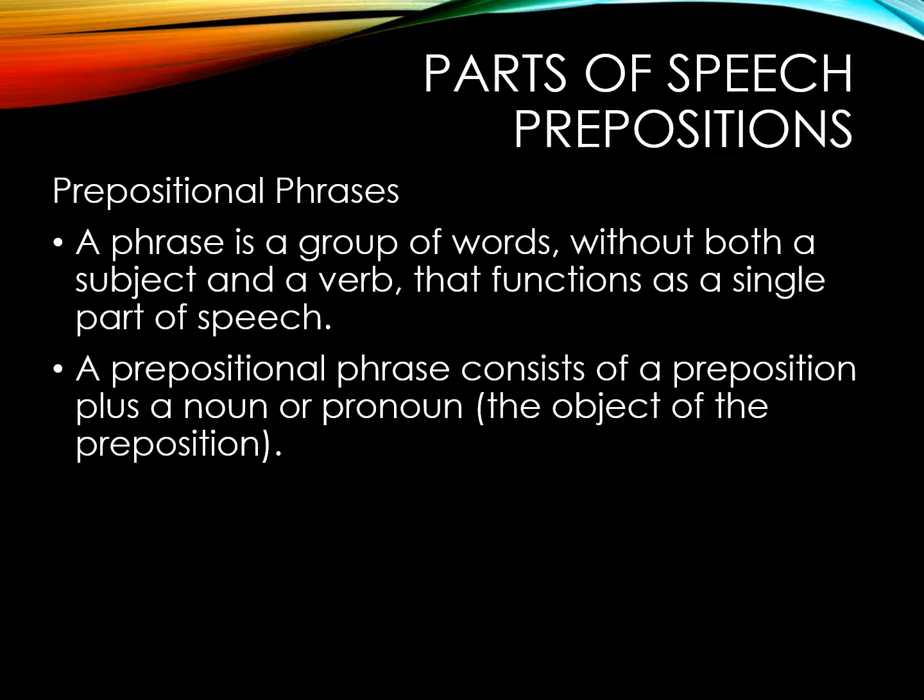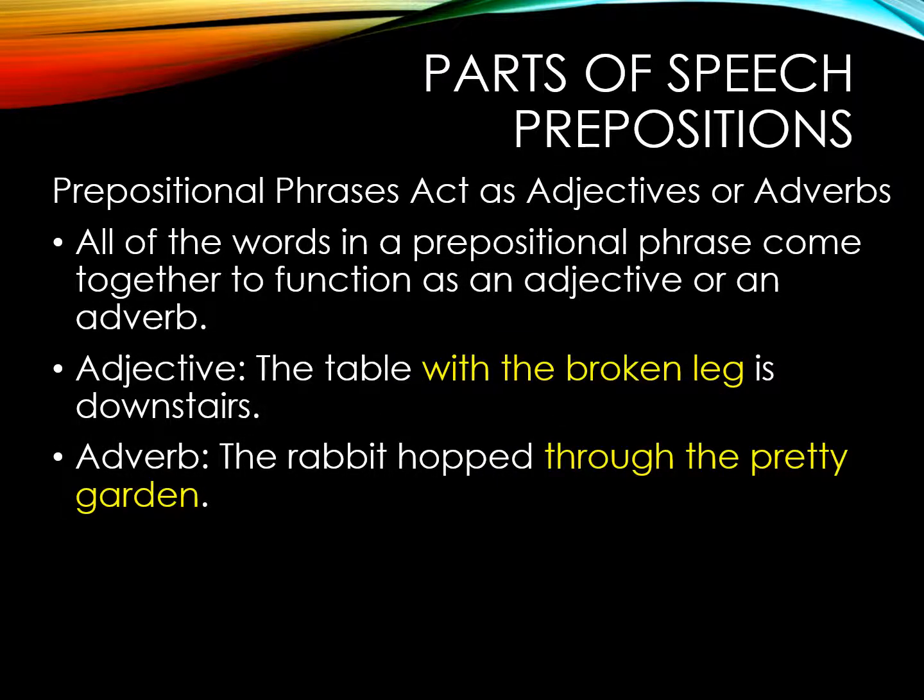A prepositional phrase is a group of words without both a subject and a verb, and it functions as a single part of speech. So a prepositional phrase consists of a preposition plus a noun or a pronoun, and that noun or pronoun will be the object of the preposition. Prepositional phrases act as adjectives or adverbs. All of the words in a prepositional phrase come together to function as an adjective or an adverb.